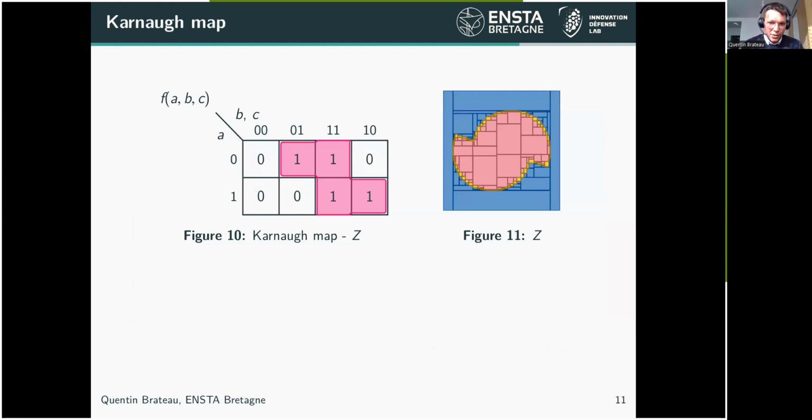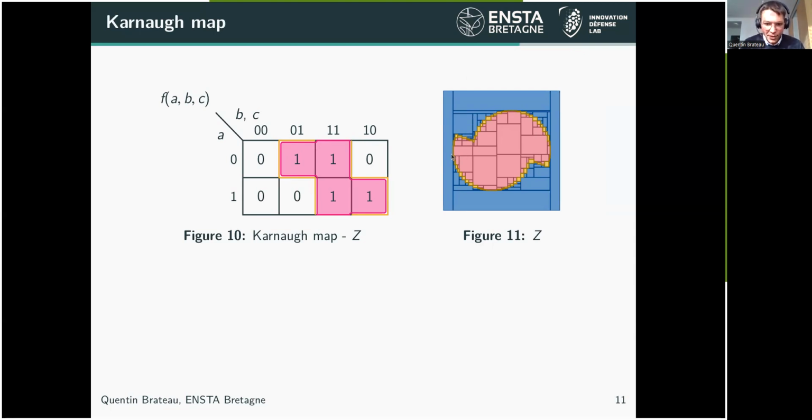If we get the Carnot map of the expression of Z, on the first line there is not A, on the second line there is A, and for each column there is not B and not C, not B and C, B and C, and B and not C for the last column. Then in pink on the Carnot map, I have represented the expression of Z, and there is the paving of Z we want to get as the final result. If we plot the boundary of Z, we can see these yellow lines, which correspond to these yellow boxes on the paving.